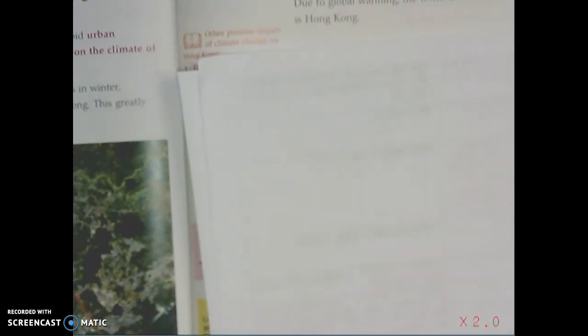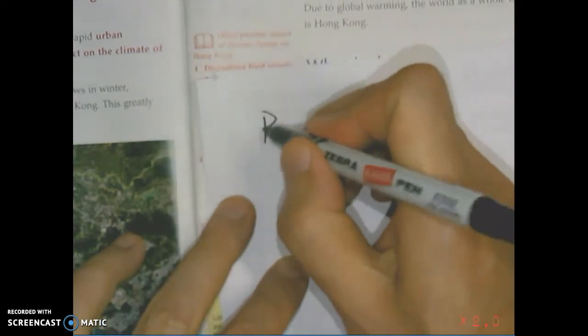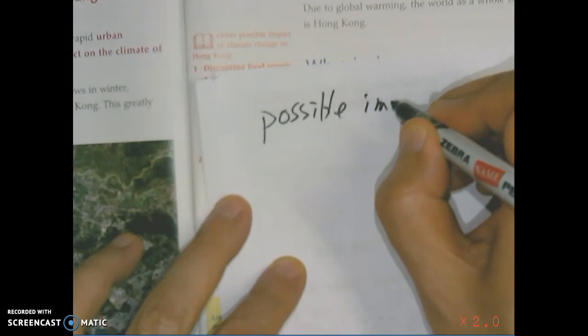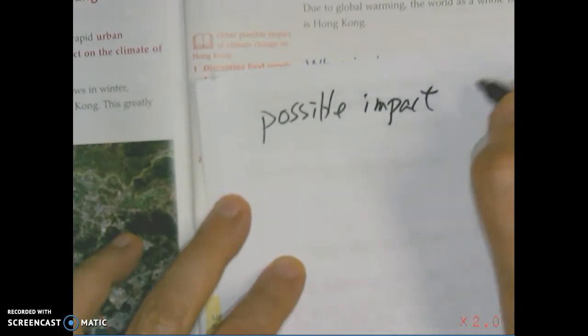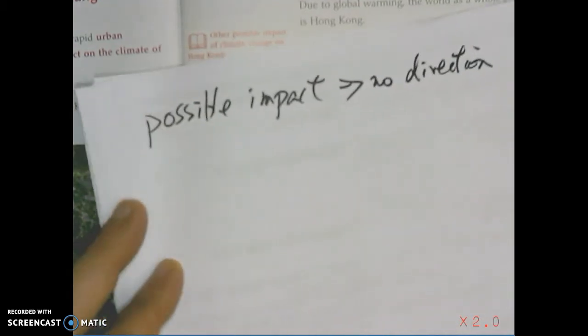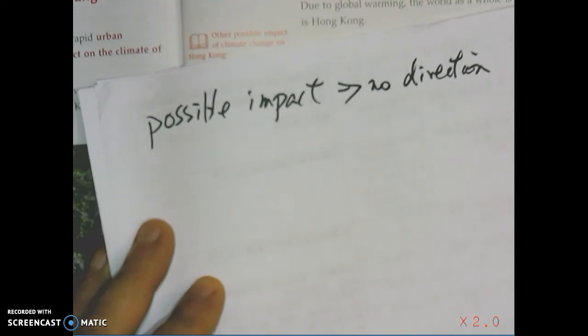For possible impact, it has no direction. That means it doesn't tell us whether it is a good or a bad thing for the people.